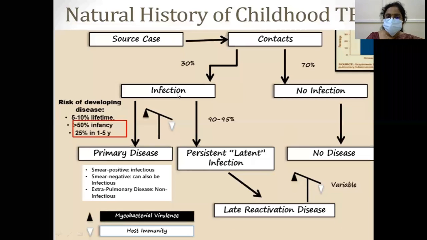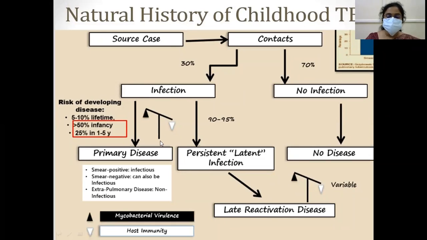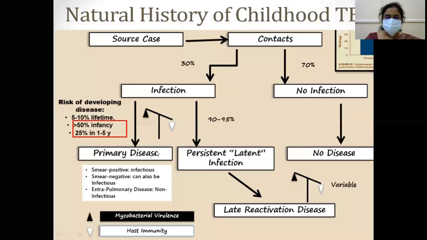Out of these infections, whether the child develops the disease or not depends upon the imbalance between the mycobacterial virulence and the host immunity.